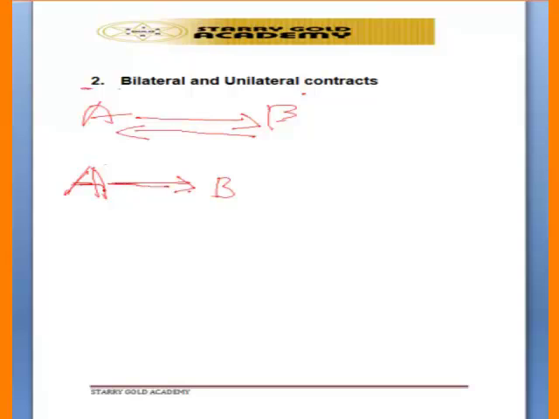Party A is the only one promising to do a particular thing, while party B is free whether to do anything or not. So that is what is meant by a unilateral contract, where the promise to do a particular thing comes from one party, while the other party is free.